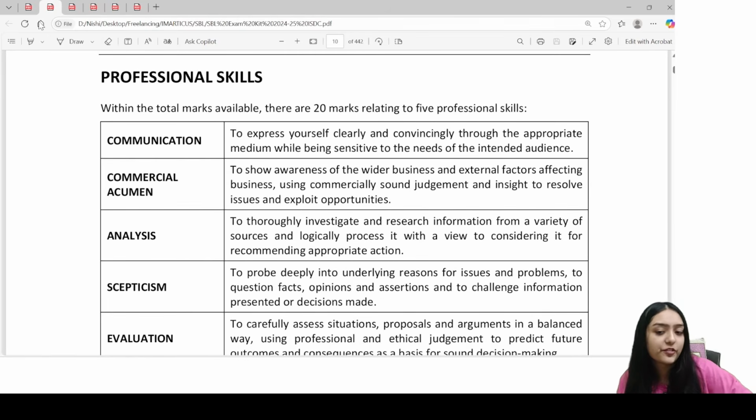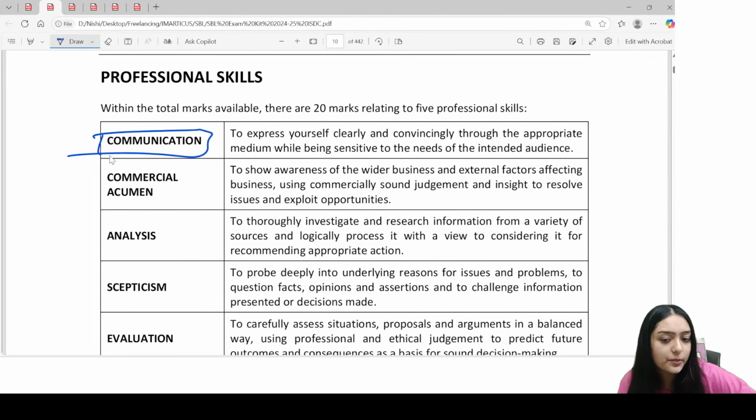So these are some professional skills which they are going to test. For your communication skills, it's majorly testing how you're drafting, in the sense what formats you're following, which tone you're using. Now, suppose, make sense, if you are a finance director or a senior business analyst, are you going to talk about some vague language or some basic pointers?